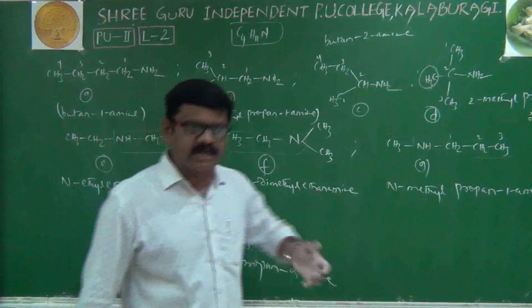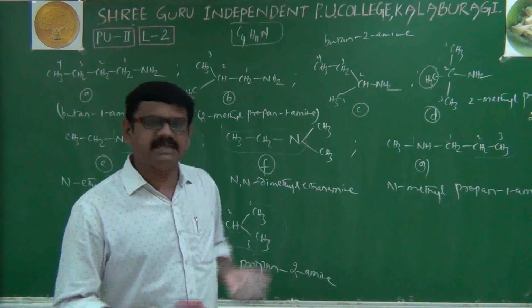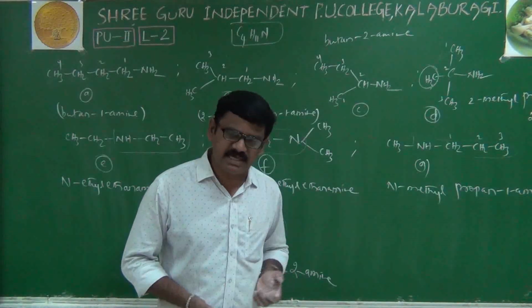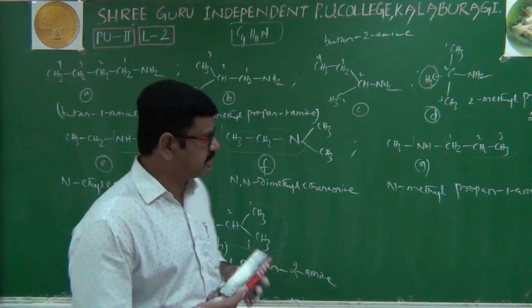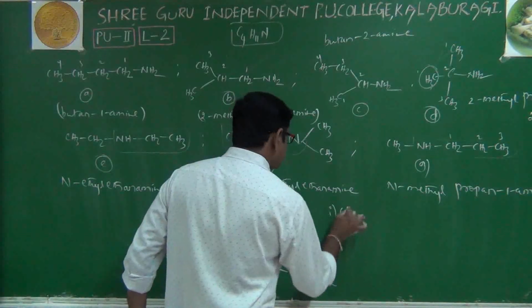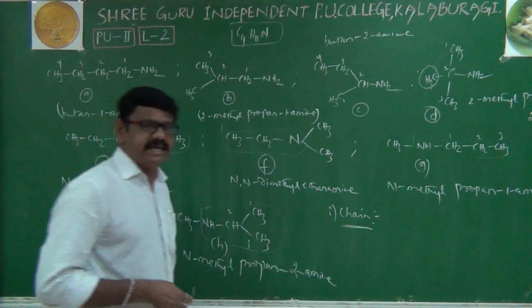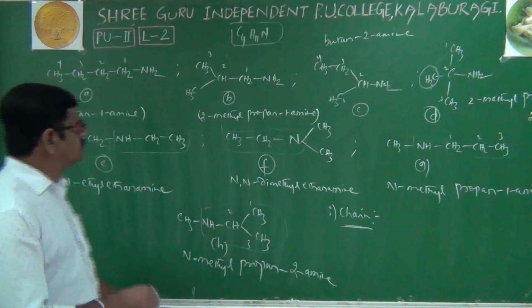Now we'll enter into the third question. What is the third question? We have to identify pairs of isomers: chain isomer pairs, position isomer pairs, as well as metamerism pairs. Like that we'll identify here. First, chain isomers. Parent chain should be different. In chain isomerism, only the parent chain should be different. Okay, we'll see them.